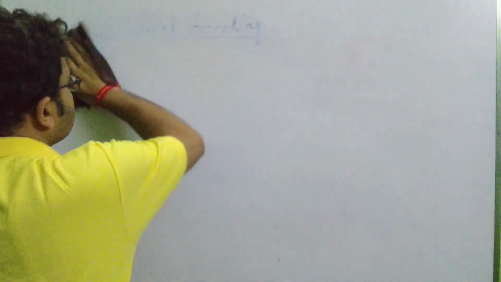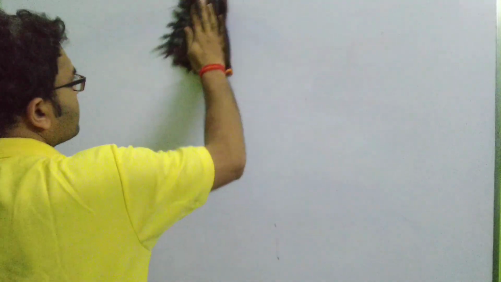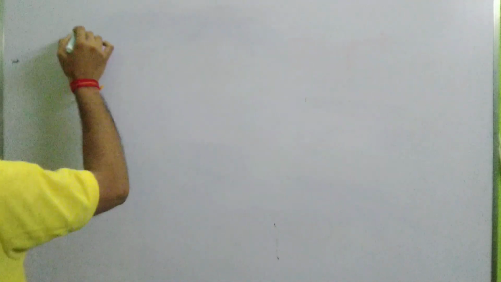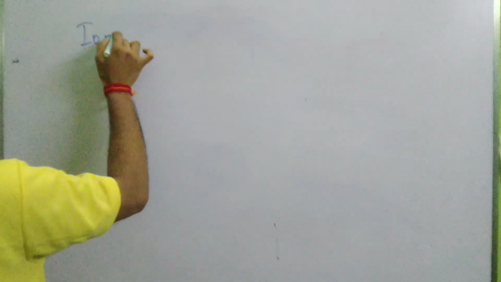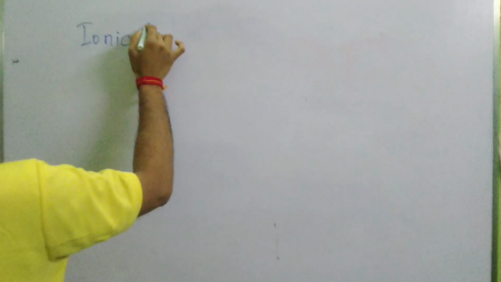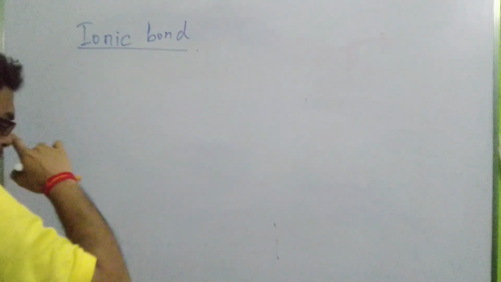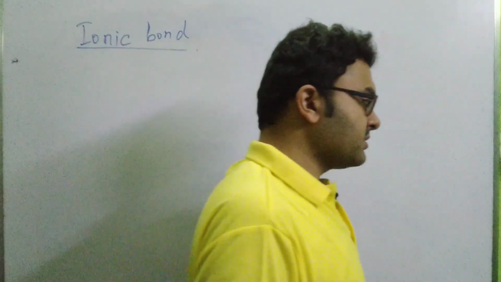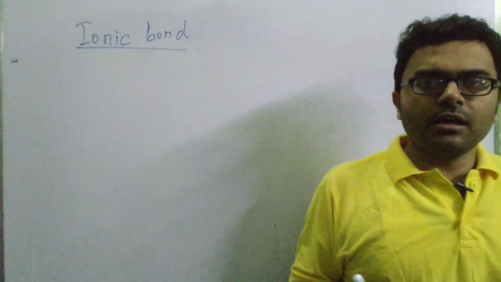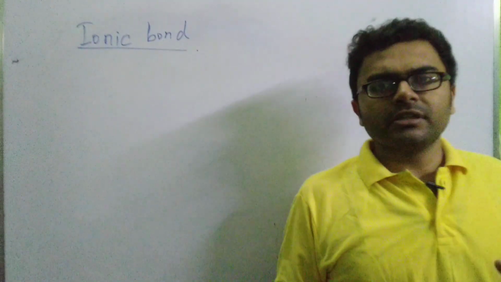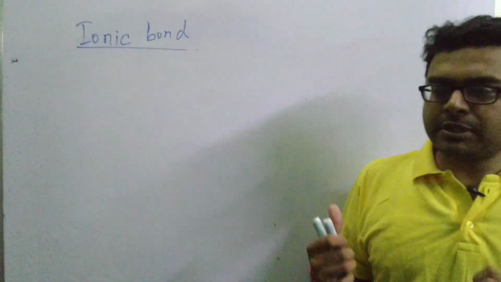So first we are going to discuss ionic bond or electrovalent bond. Okay. So what is ionic bond? So take a very basic example. While we have been discussing valency, if you have not watched the video on valency, please watch the video on the valency. It will be helpful for you to understand this particular topic.